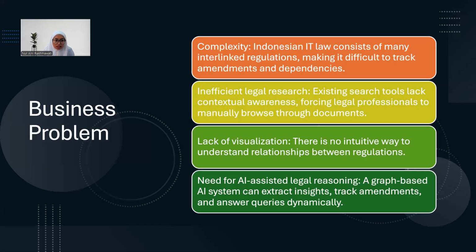What is the business problem? The business problem that we would like to address is the complexity and inefficiency of legal research and the lack of visualization. That's why we need AI to assist legal reasoning.